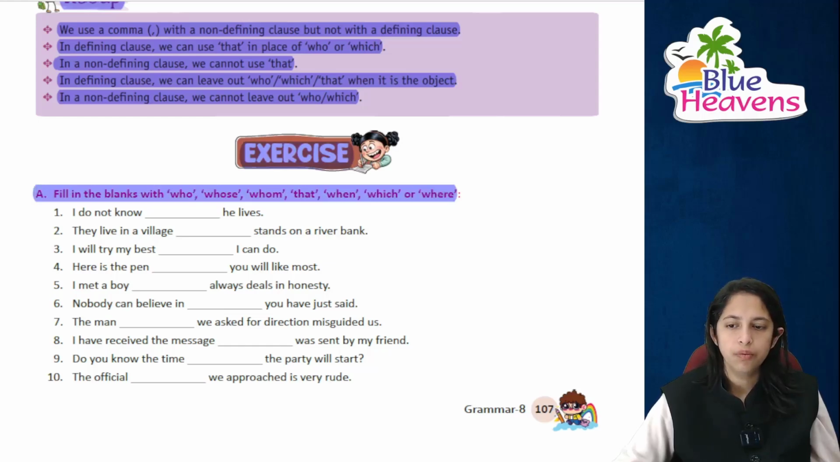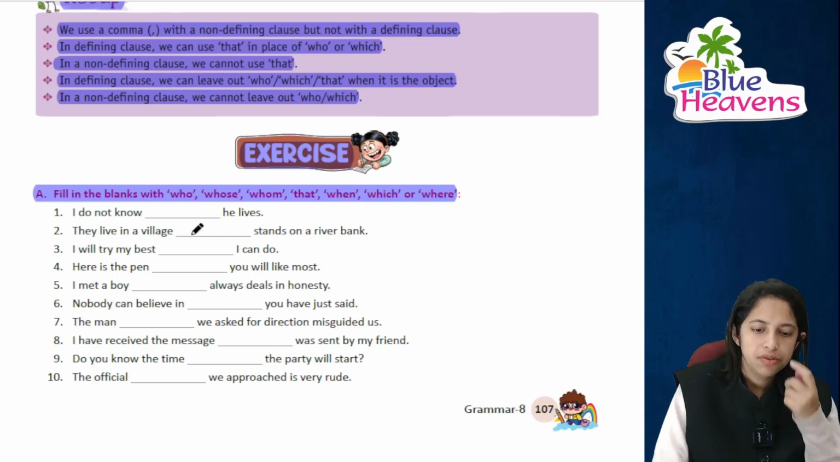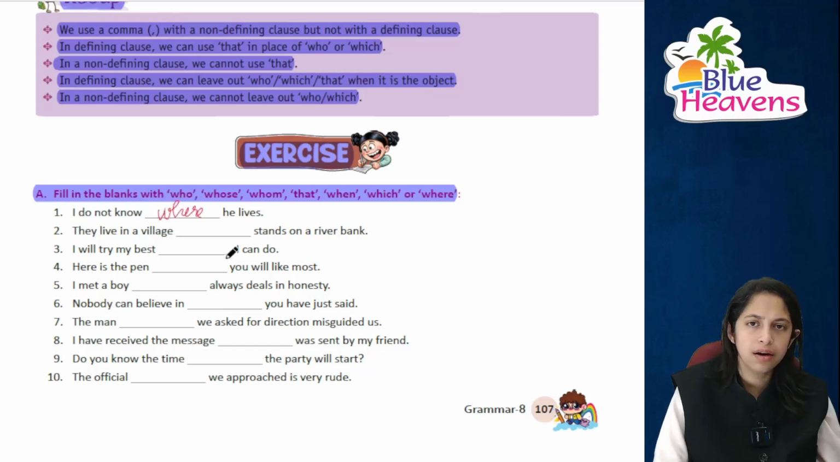Moving on to the exercise, you have to fill in the blanks with who, whom, whose, that, which, and where. देखिए अब, I don't know dash he lives. I don't know, you can write where he lives. मुझे नहीं पता है कि वो कहाँ रहता है, right? They live in a village which stands on the bank of a river, right? I will try my best what I can do, जो मैं कर सकता हूँ, right? Here is the pen dash you like the most. Which you like the most, क्योंकि ये चीज़ों के बीच में आ गया इसलिए which आएगा.